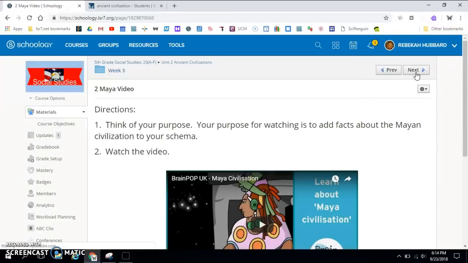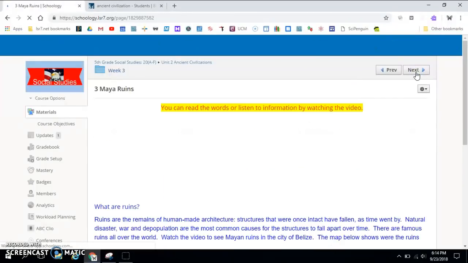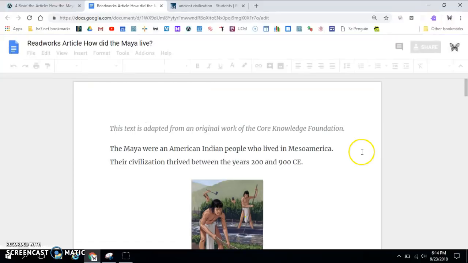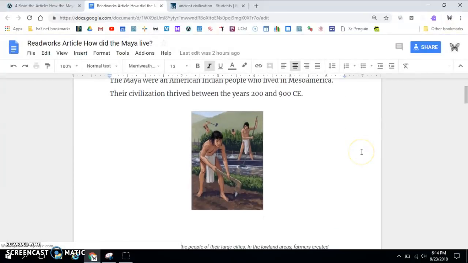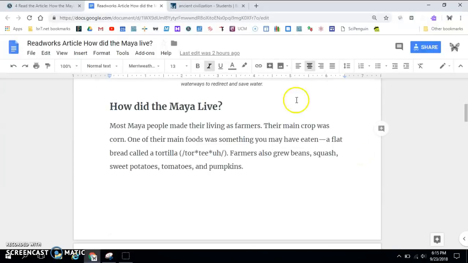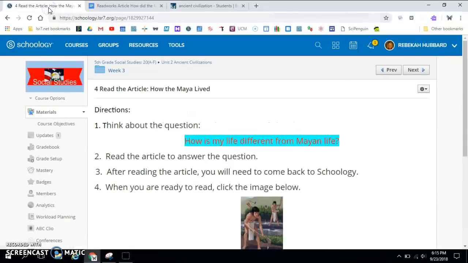I'm going to click forward to find a page where we click away. This is an example. You'll click on the link and it takes you to the article. You'll scroll through, read all of the pages of the article, and then you'll need to go back to Schoology. And then you use the Next button to continue.